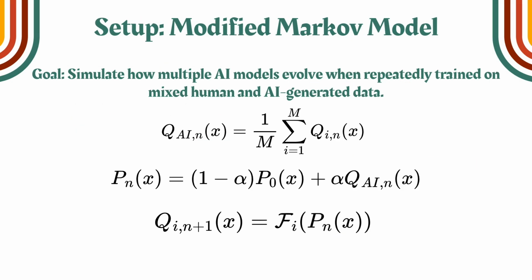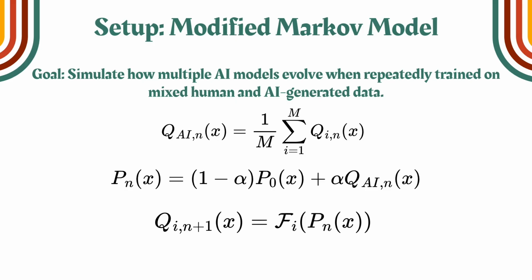Our goal is to simulate how multiple AI models evolve when repeatedly trained on mixed human and AI-generated data, and to see if the use of multiple AI models can prevent collapse when trained on its own AI-generated data. In this situation, we have two variables, I and N, where I is the number of the AI model, and N is the number of the generation.